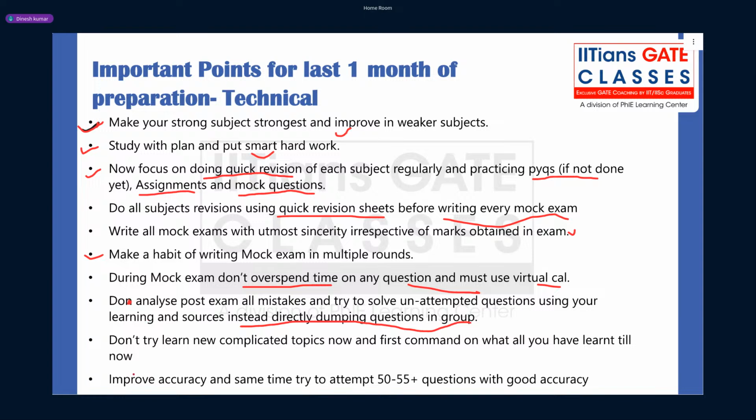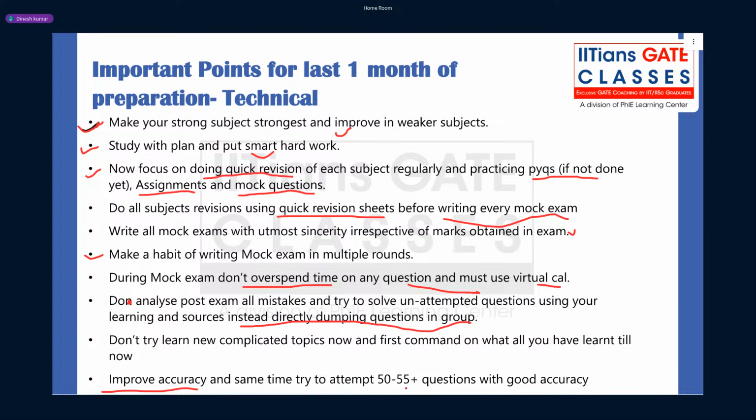The next is, don't try to learn new things or complicated topics now. First get command over what you have learned already till now, and you can learn something new, but it should be simple, as Sanjay also emphasized, and improve your accuracy.